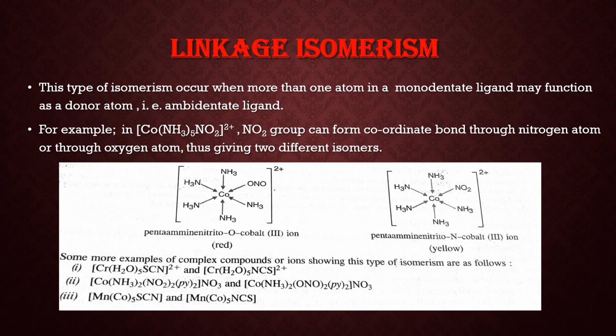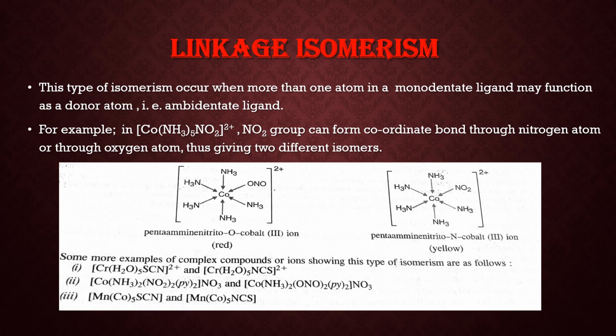Now the next is linkage isomerism. Linkage isomers are present when an ambidentate ligand is present in the complex. You already know what ambidentate ligands are. Ambidentate ligands are those monodentate ligands which have two donor atoms but only one will attach with the metal atom at the same time.